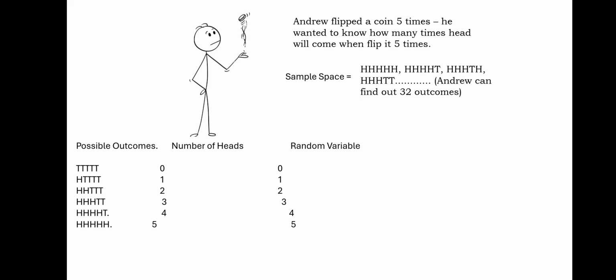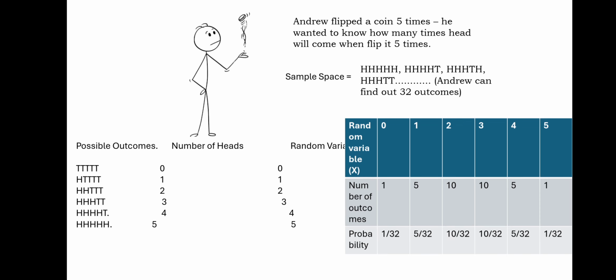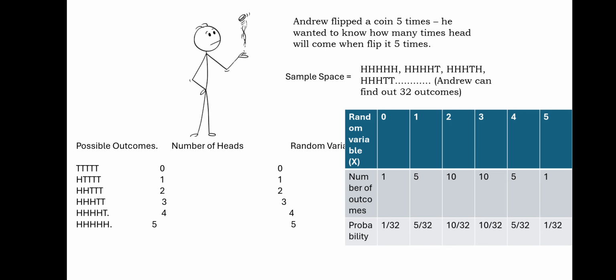This will make it very easy for Andrew to know the probability. The probability of getting a head is very easy to understand by Andrew if Andrew makes use of random variables, and this is the only way he can make a probability distribution. It is the only way which makes it very easy for Andrew to understand the chances of getting a head. So let's see the same table we saw previously.